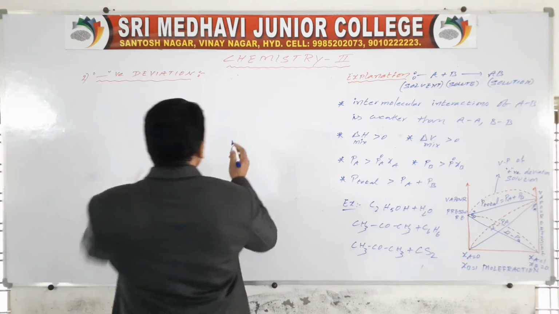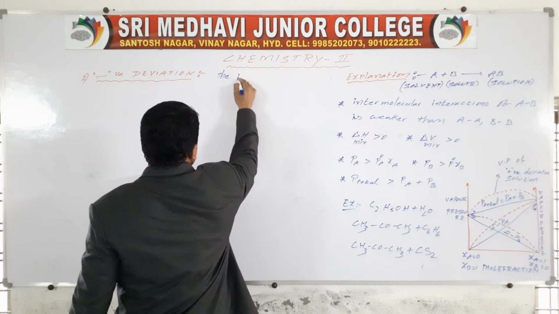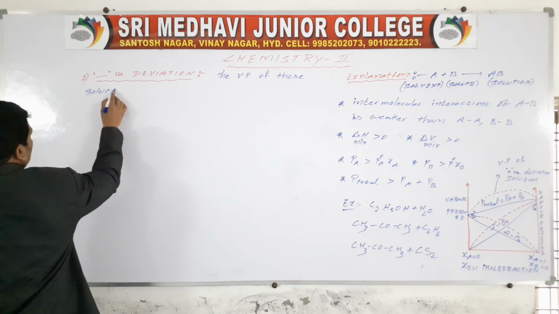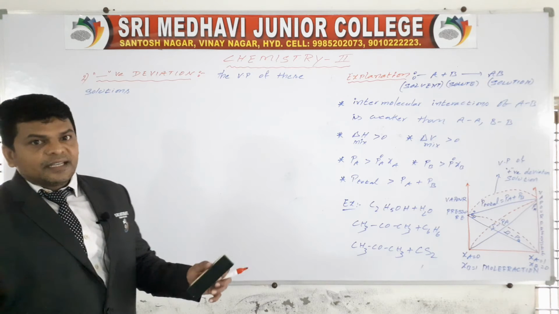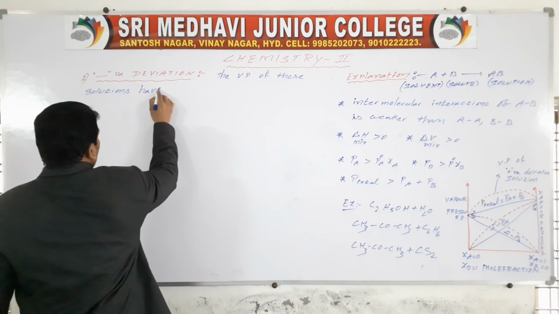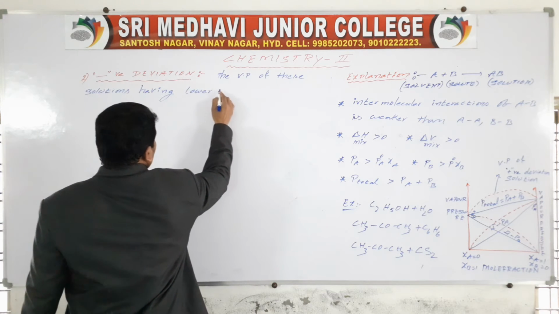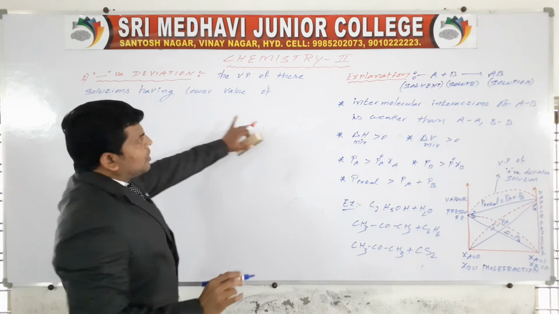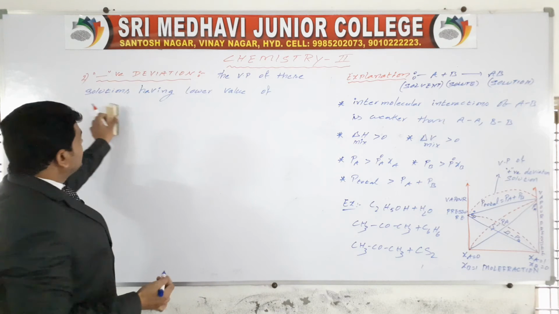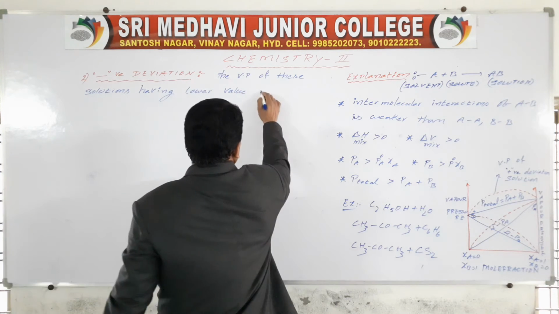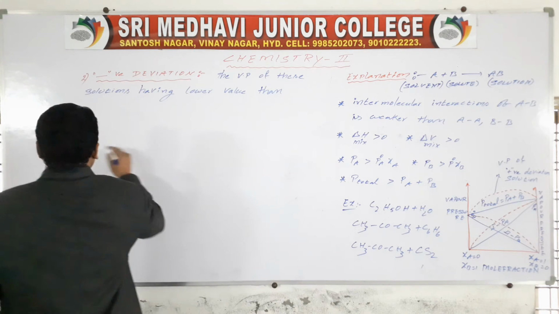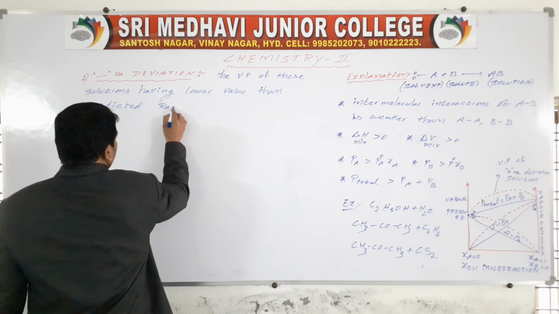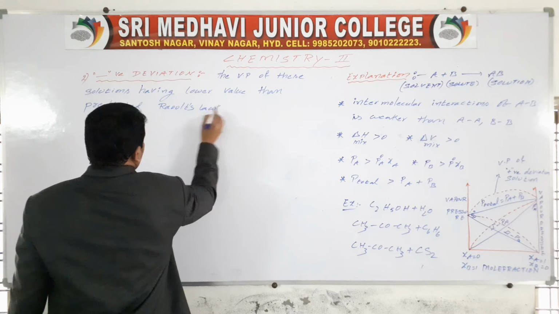The solutions having the vapor pressure of these solutions having lower value than the predicted Raoult's law.